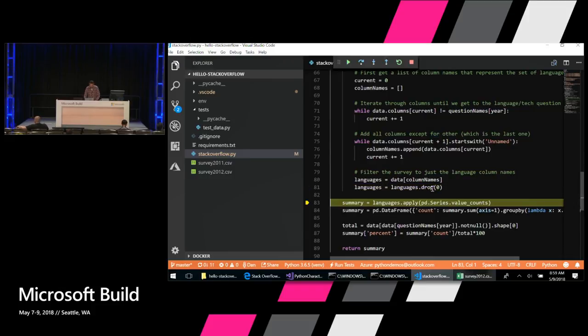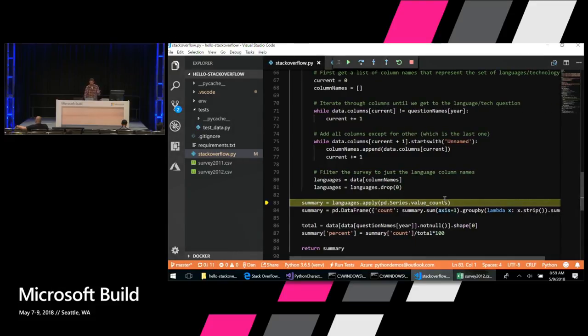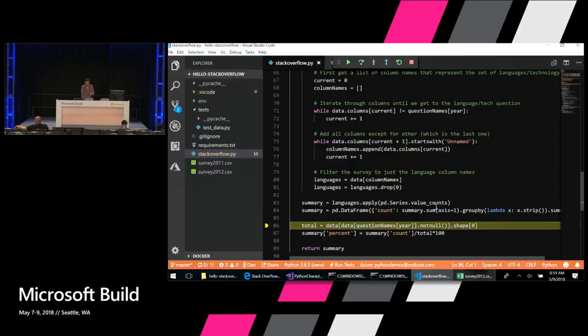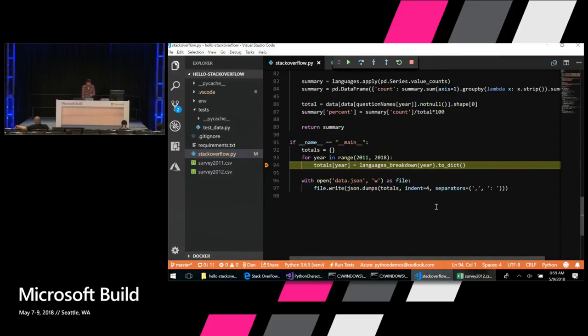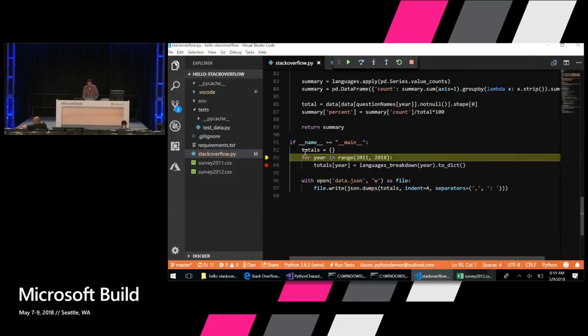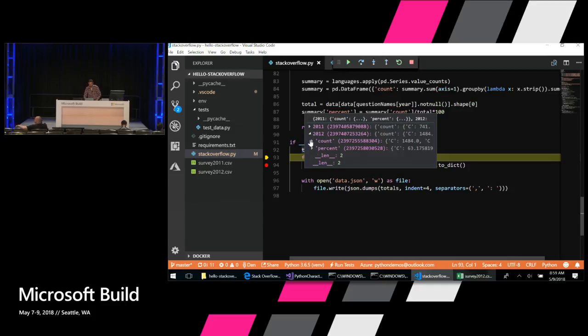All right, the last piece of code here is just some indexing code that summarizes all of the counts of values seen, and we just hit F10. This will summarize that. Then we total it, add a % column, and return. Finally, this takes that languages count and turns it into a dictionary, and then adds it to this totals array. So there we go. That added the 2012 list right there.